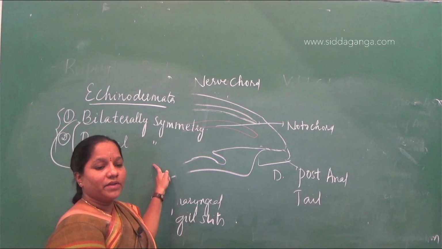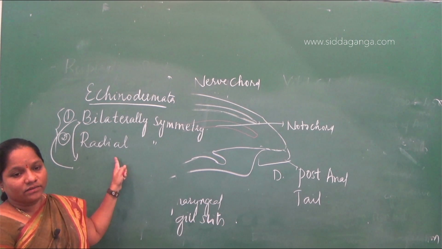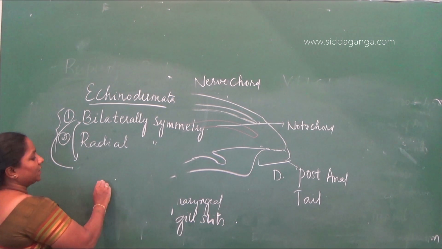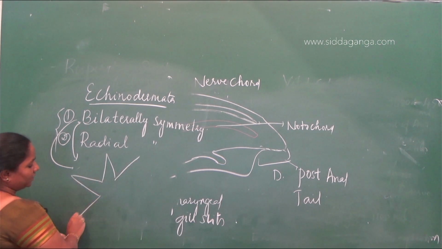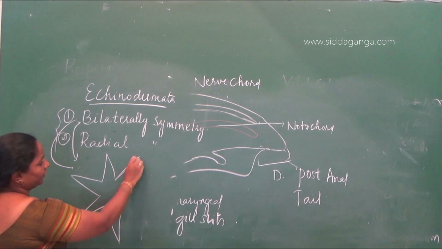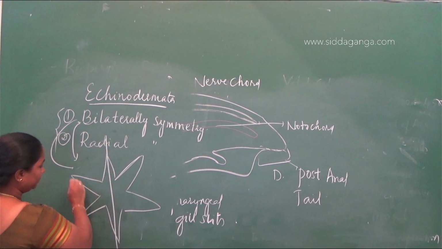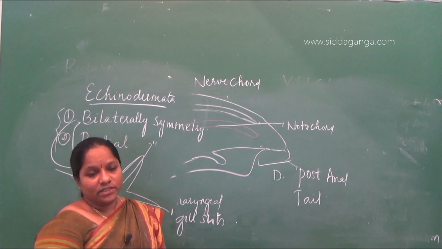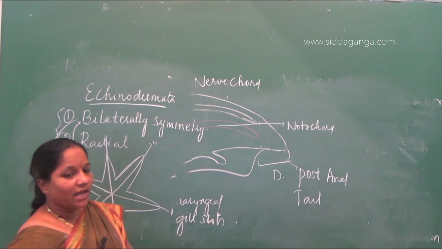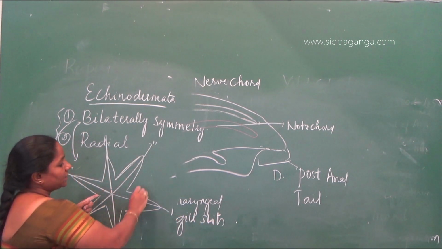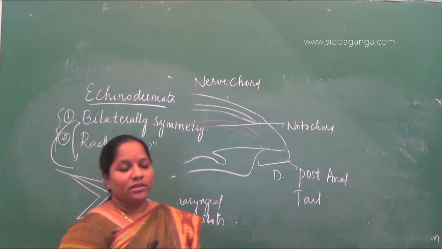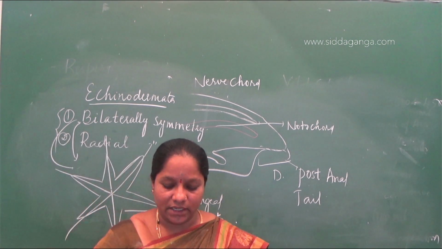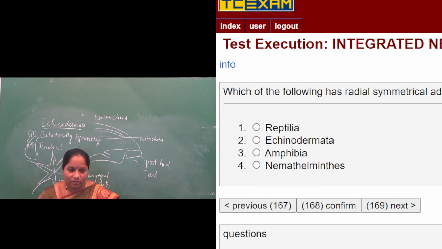So they are asking which of the following has radial symmetry in the adults. If you take a starfish and cut the body of the animal into different radii, we get equal halves. So the adult is radial symmetry, but when you take the larva of these animals, it is bilateral symmetry. So it is the only phylum where both symmetries are exhibited, and that phylum is called Echinodermata. So the answer will be Echinodermata.